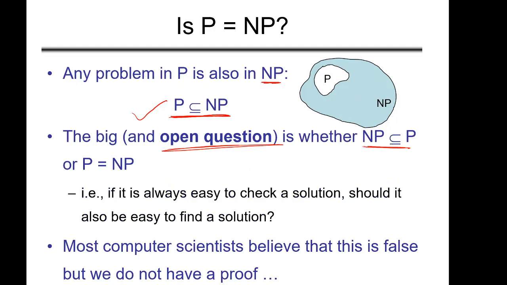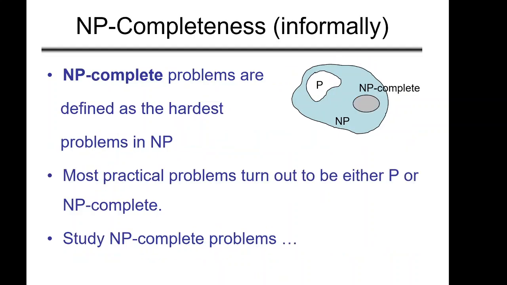Okay, so till now we have covered two categories, right? We have covered class P and we have covered NP. Okay, and as per the known fact, we only know that P is a subset of NP. That's it, right? Okay, now there is another category which is known as NP completeness.